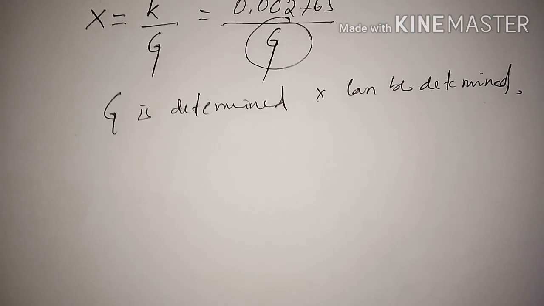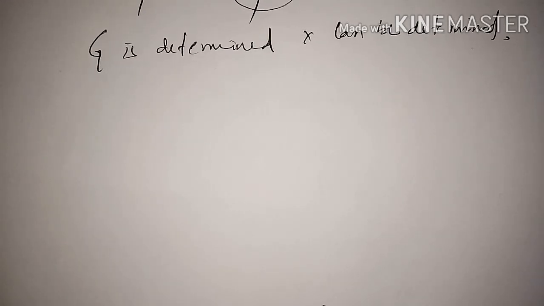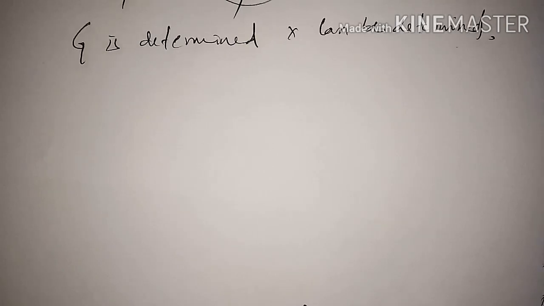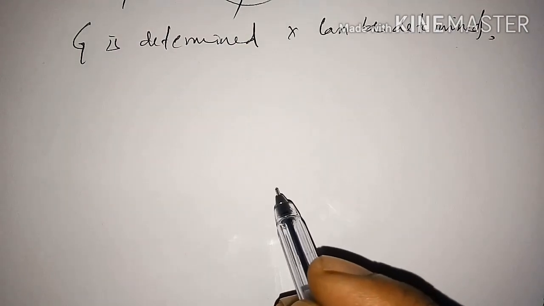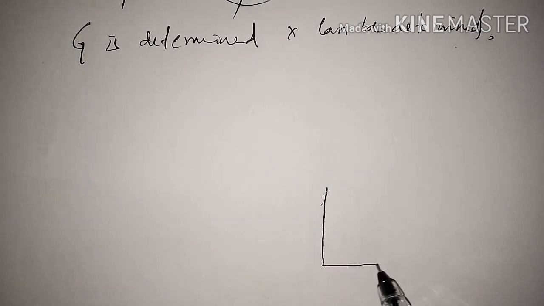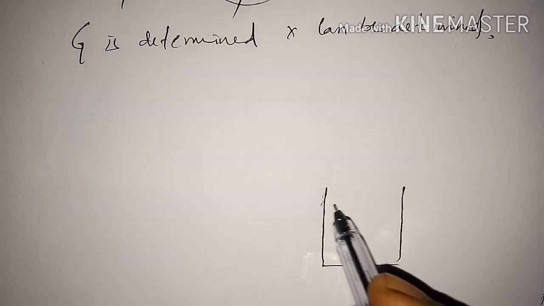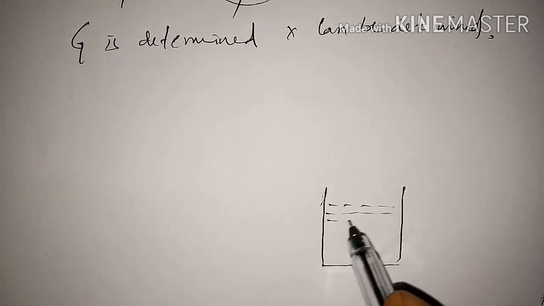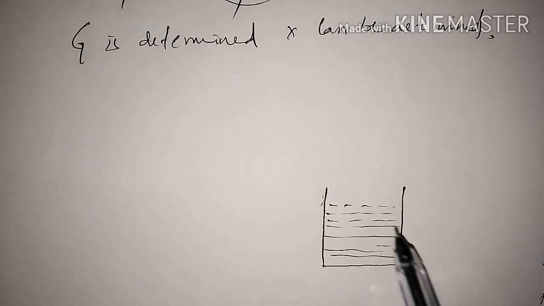So it is to be taken in the conductivity cell, 50 ml of the solution whose conductance is to be measured.